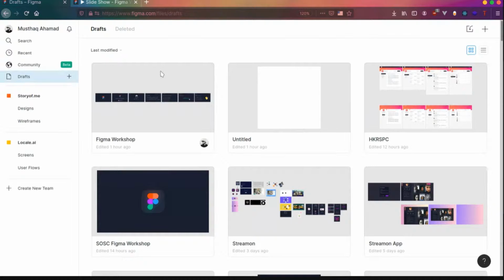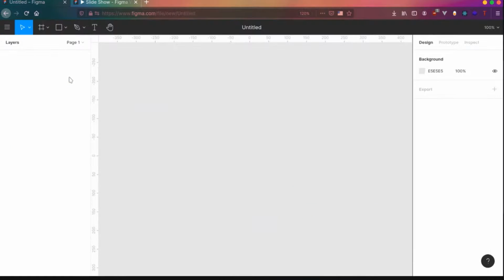To create a new project, there are two ways. You can see a plus button on the top right corner. You can click on that, or in the left side navigation bar near the drafts, you can see a plus icon. So it's basically create a new draft project. Okay, let's create a new file.